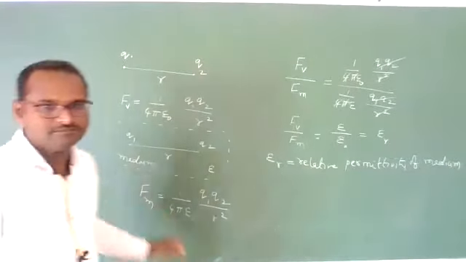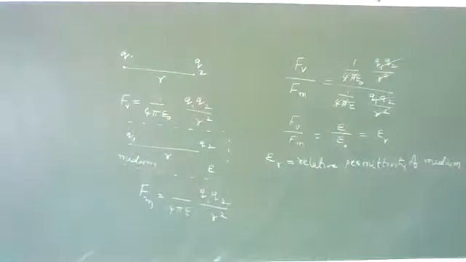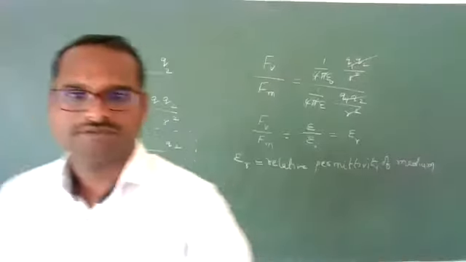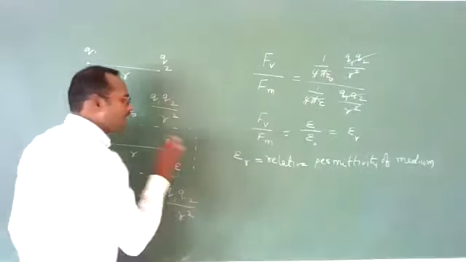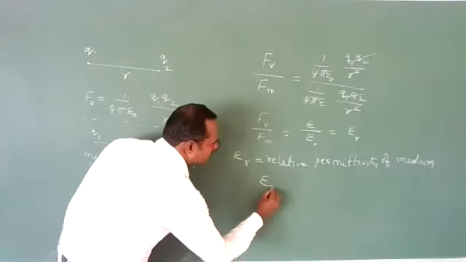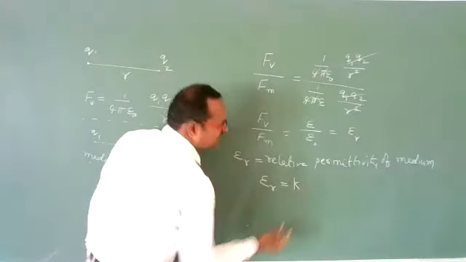Okay, students, we call this one the relative permittivity of the medium.